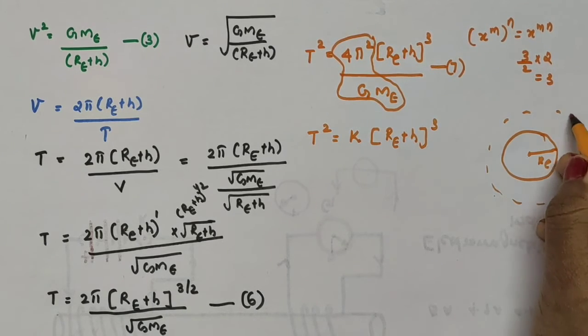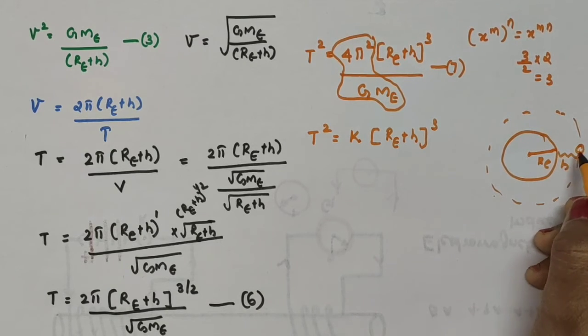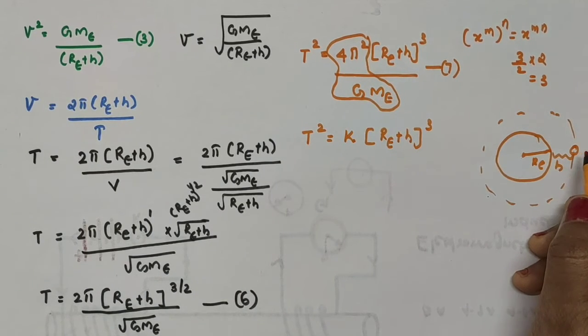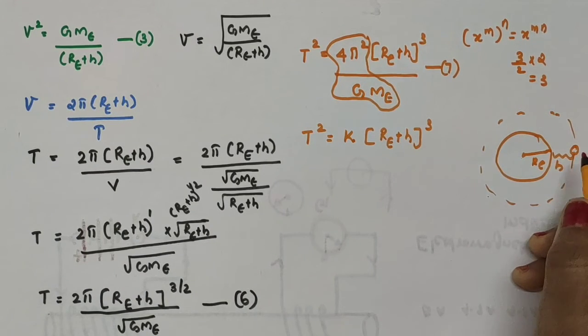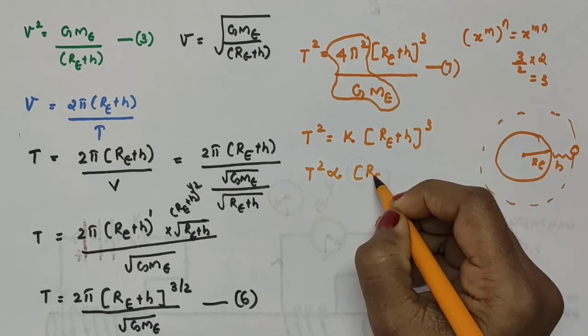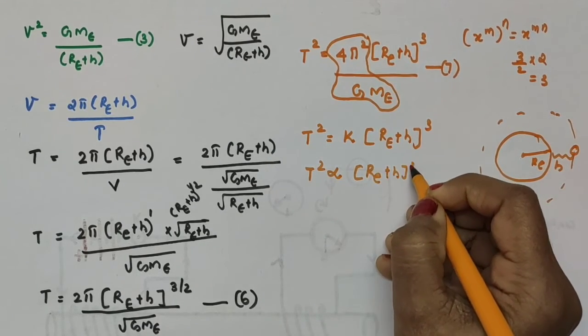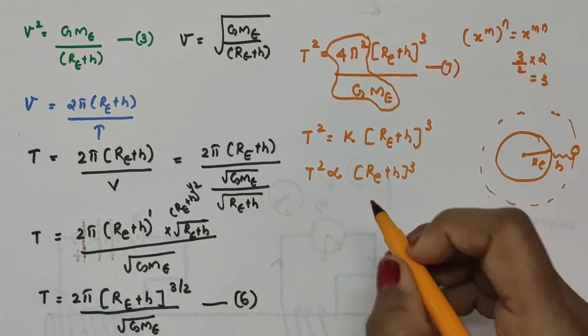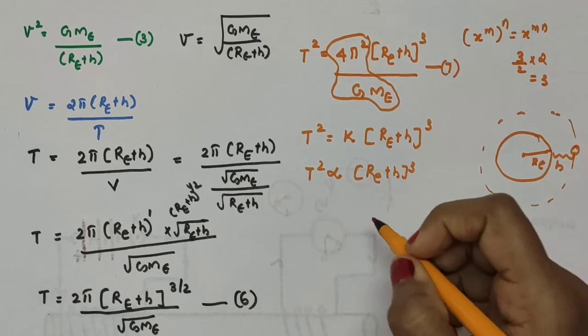Then here we have a circular orbit, and here we have a satellite which is at a distance h from the surface of the earth. So RE plus H is the distance from the center of the earth to the satellite. That is, here T squared is proportional to what? (RE plus H) the whole cube. This is actually Kepler's law of periods. This can be applied to the motion of satellites around the earth.